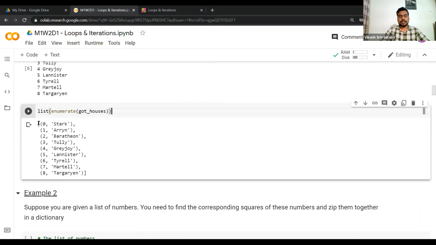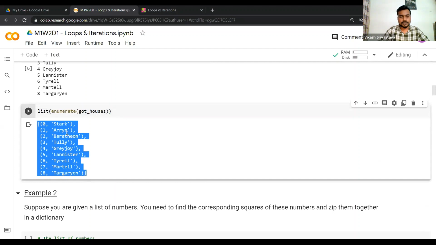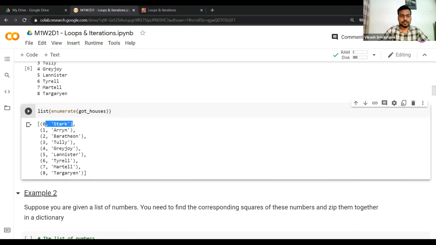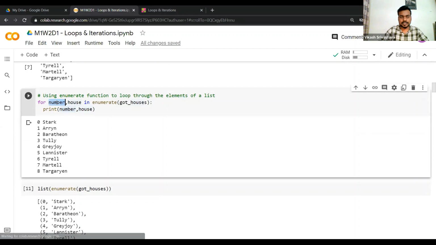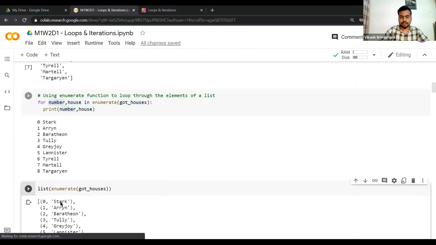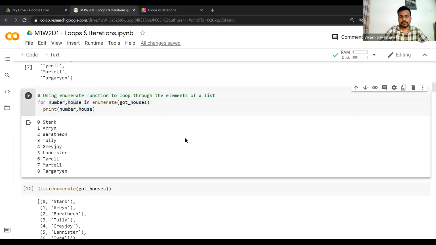Okay, so now this generates a list of tuples. Each tuple has two elements. The first element of each tuple corresponds to the index, which is essentially number, and the second corresponds to house, right? I think you might have already guessed by now: whenever we write something like number comma house, let me give an example.